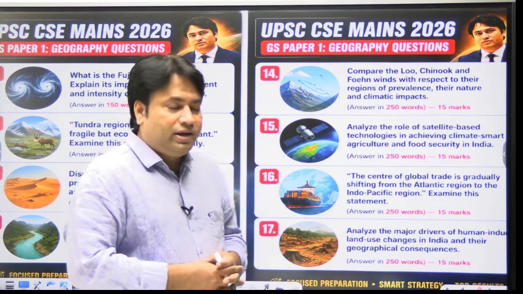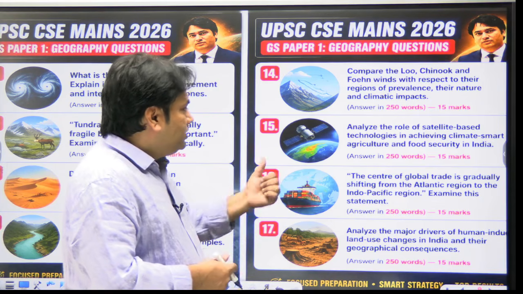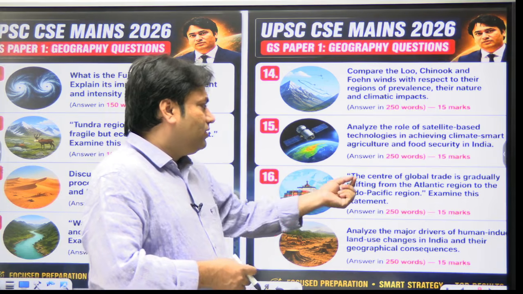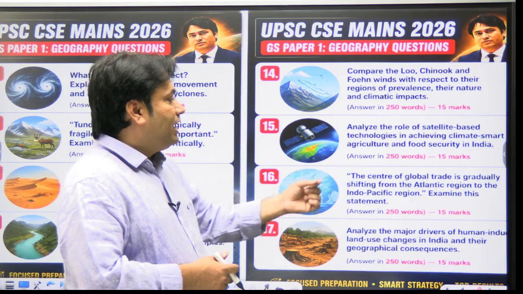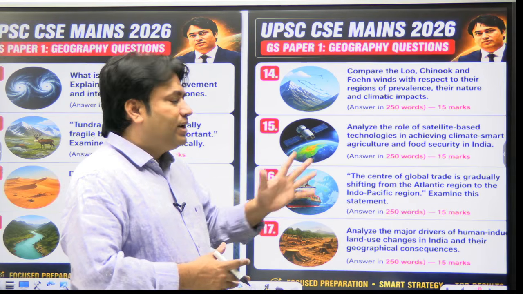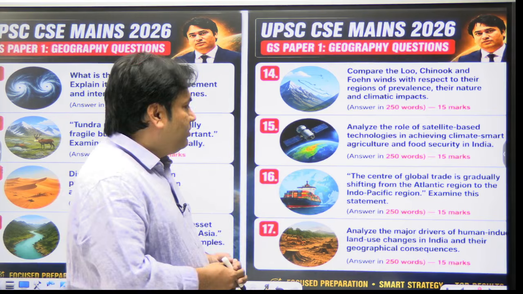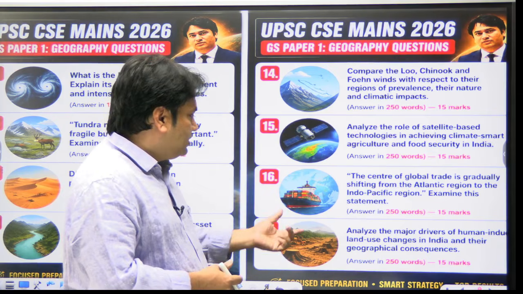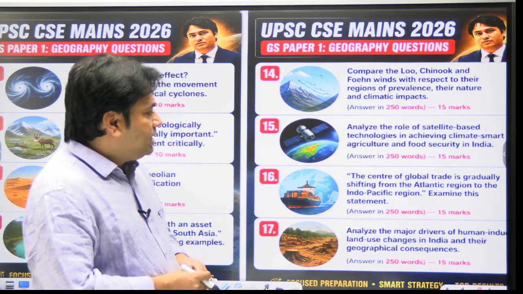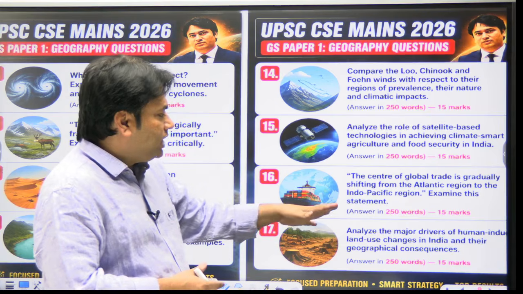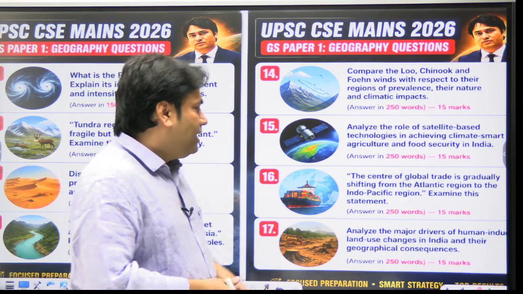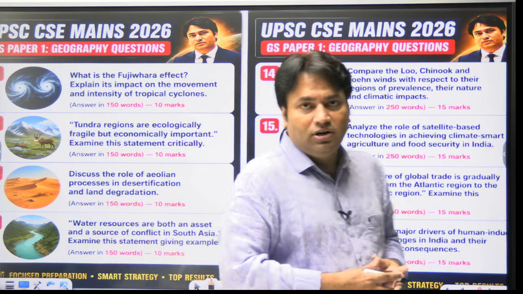The 16th question was, the center of global trade is gradually shifting from the Atlantic region to the Indo-Pacific region. Examine this statement. And the 17th question was, analyze the major drivers of human-induced land use changes in India and their geographical consequences.